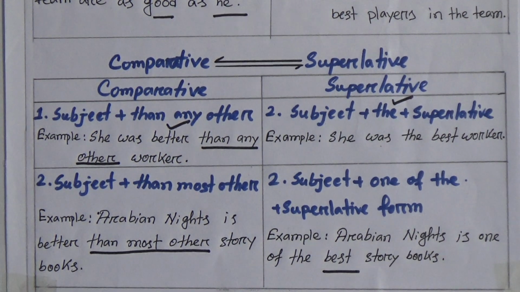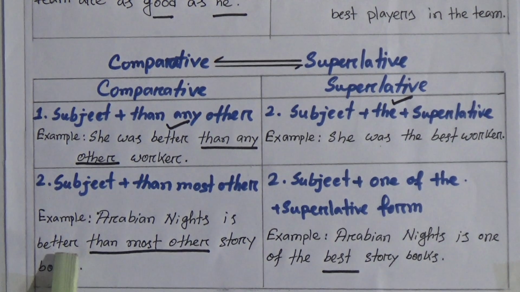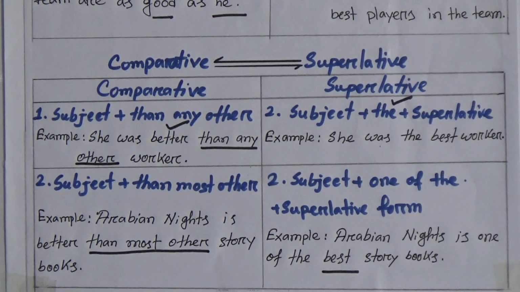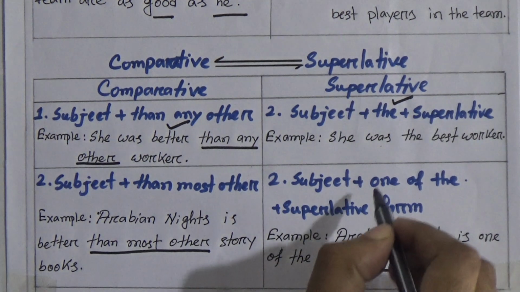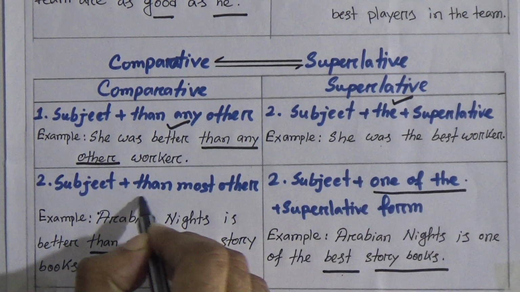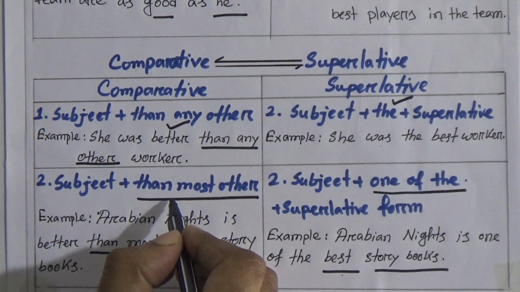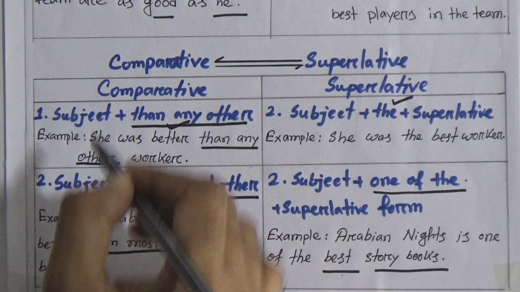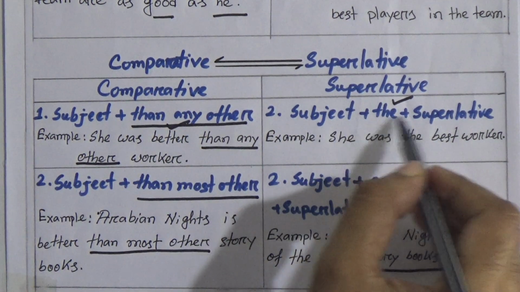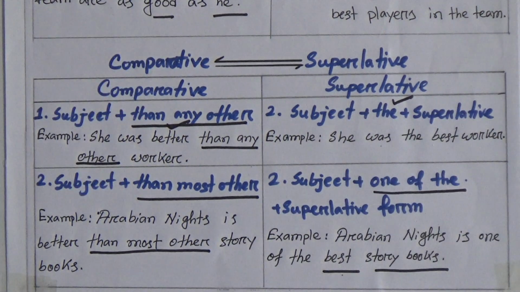This is the superlative form of our adjective better. That means to come from comparative form we will transform it into superlative form, and the rest of the part of the sentence will sit here. So Arabian Nights is better than most other storybooks will be transformed into Arabian Nights is one of the best storybooks. You have to remember this portion very carefully: one of the, then most other. If you find then most other in comparative form, then you have to substitute with one of the, and if you find then any other, you have to substitute with the plus the superlative form of the adjective.